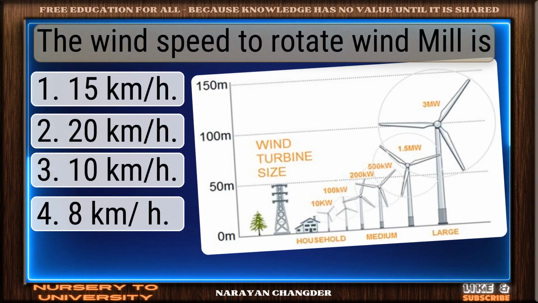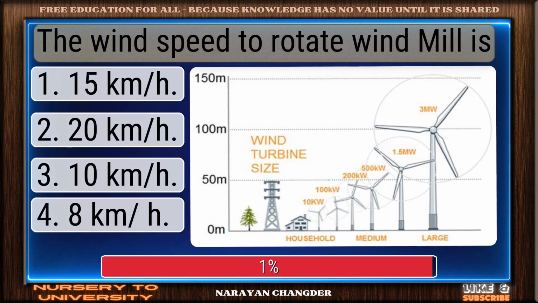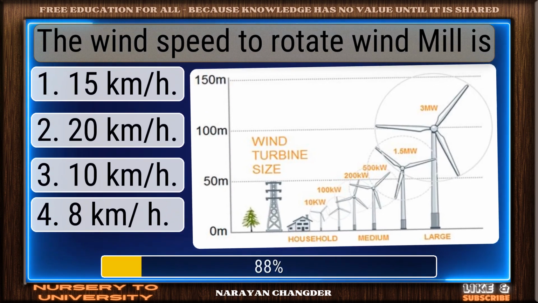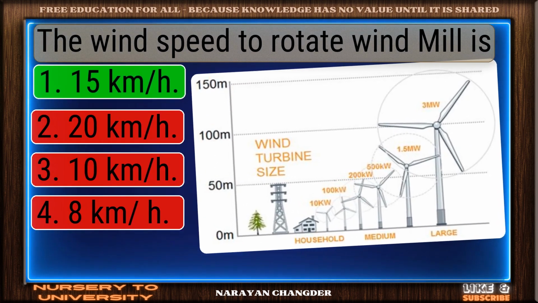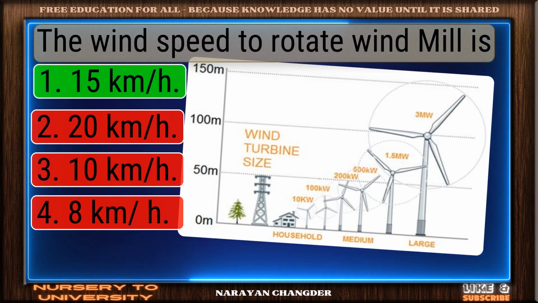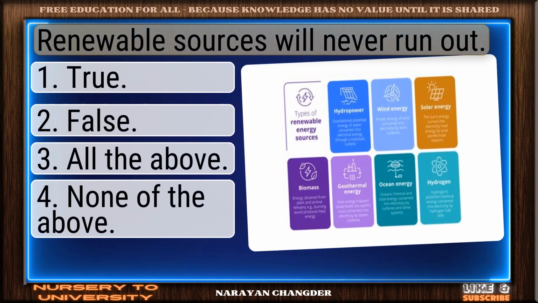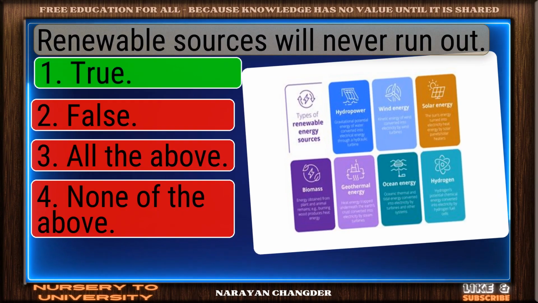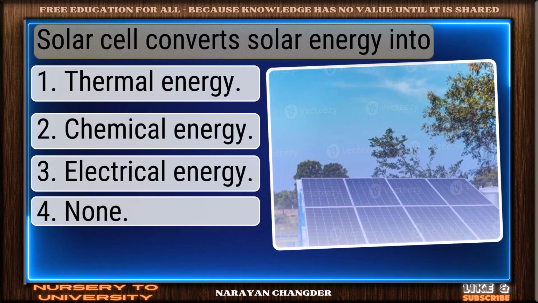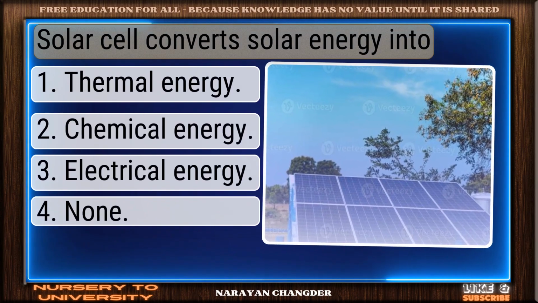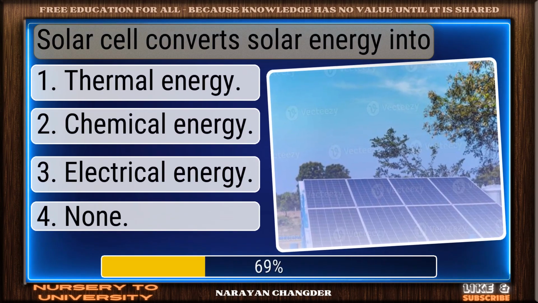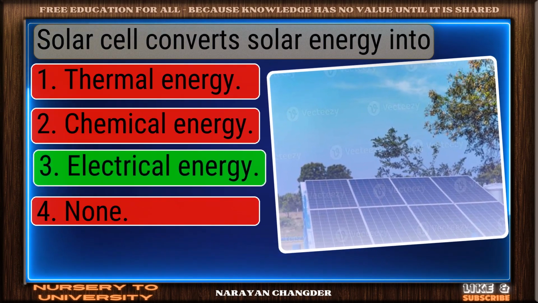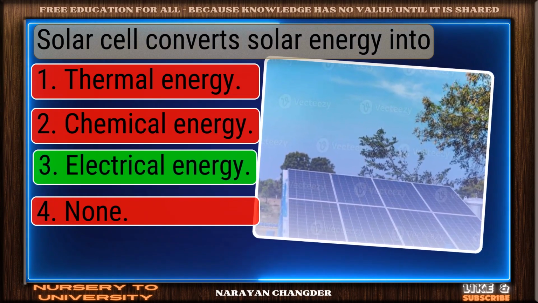The wind speed to rotate windmill is. Sharp thinking. 15 km/h is right. Renewable sources will never run out. You chose true. Correct. Solar cell converts solar energy into. Well reasoned. Electrical energy is correct.